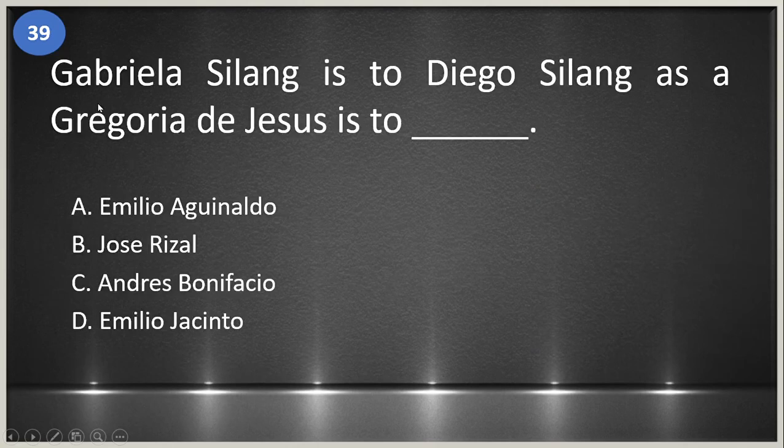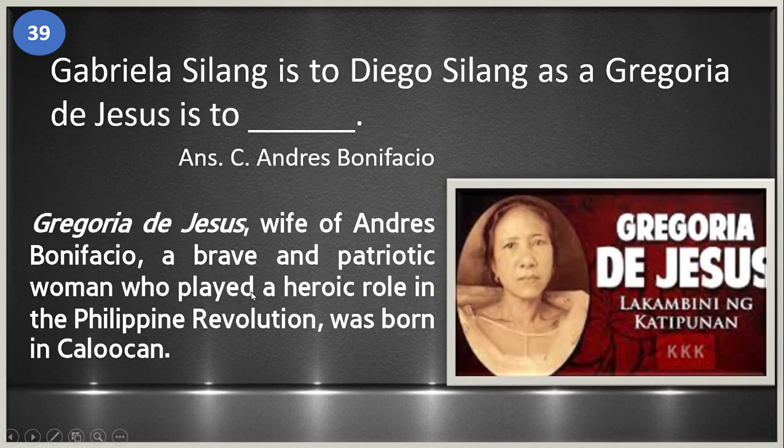39. Gabriela Silang is to Diego Silang, as Gregoria de Jesus is to blank. A. Emilio Aguinaldo. B. Jose Rizal. C. Andres Bonifacio. And D. Emilio Jacinto. The answer is letter C. Andres Bonifacio. So Gregoria de Jesus, wife of Andres Bonifacio, she was a brave and patriotic woman who played a heroic role in the Philippine Revolution and was born in Caloocan.